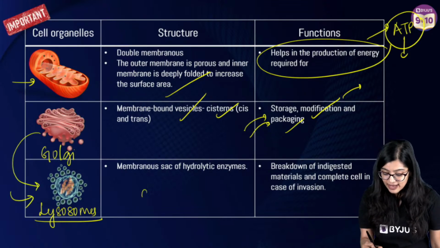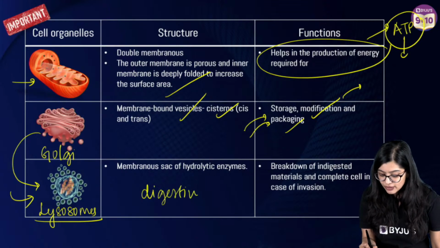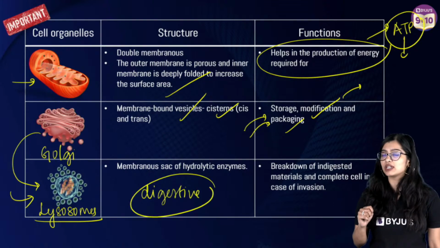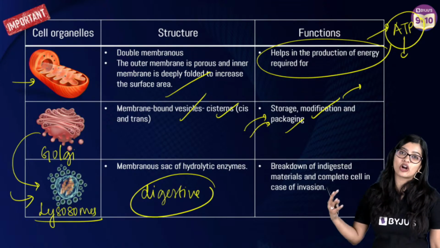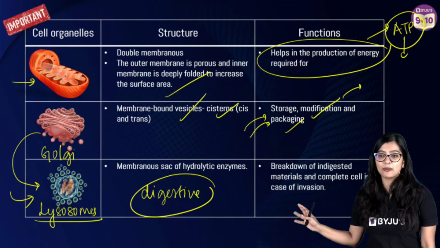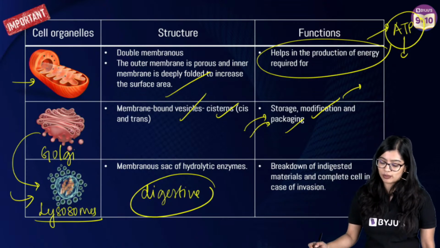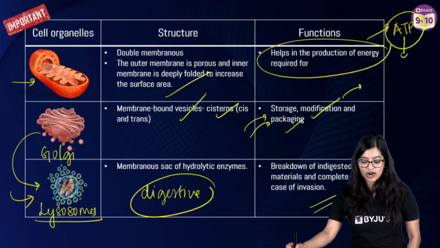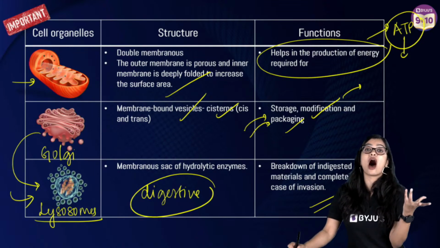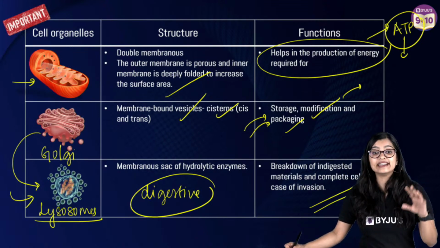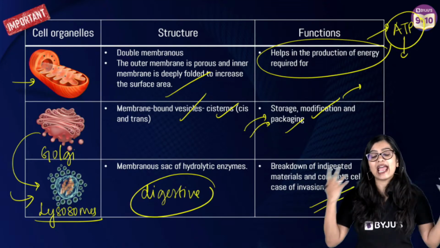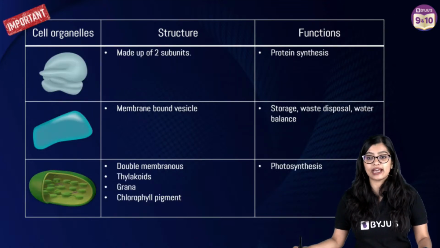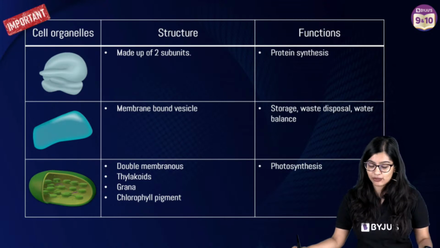And we see that it has various digestive enzymes. So if anything unwanted is produced in the body or enters into the cell, any old part of the body that needs to be gotten rid of, right? So all this garbage disposal work, the lysosome does, right? So it breaks down whatever is unnecessary or whatever can harm the cell. And in case the cell in itself gets damaged, the lysosome will engulf it and eat it up, which is why it is called the suicide bag of the cell.